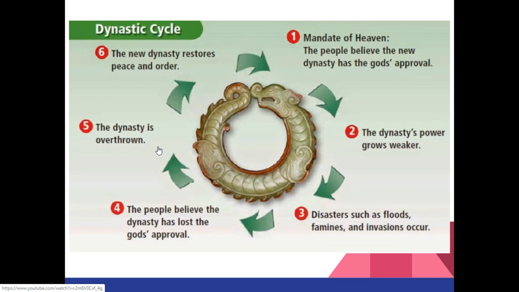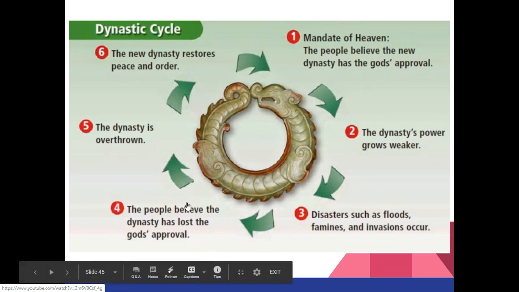And to them, that was an indication that that dynasty had lost the gods' approval. And then a new dynasty would come into power and restore peace and order, and the entire cycle would begin over again. So throughout Chinese history, anytime that you see a change in power or a change in dynasty, you know that this dynastic cycle had fully occurred.